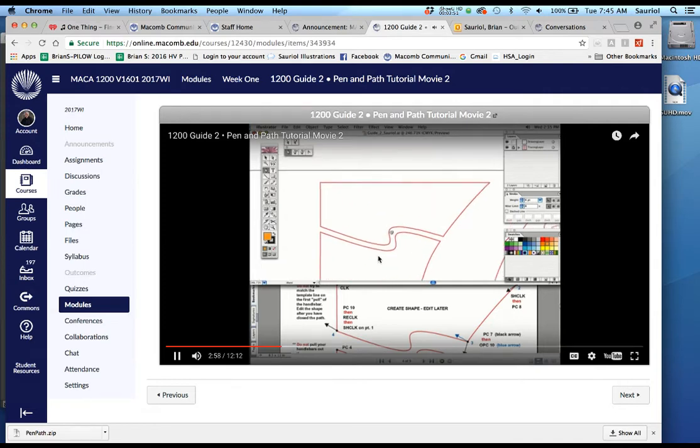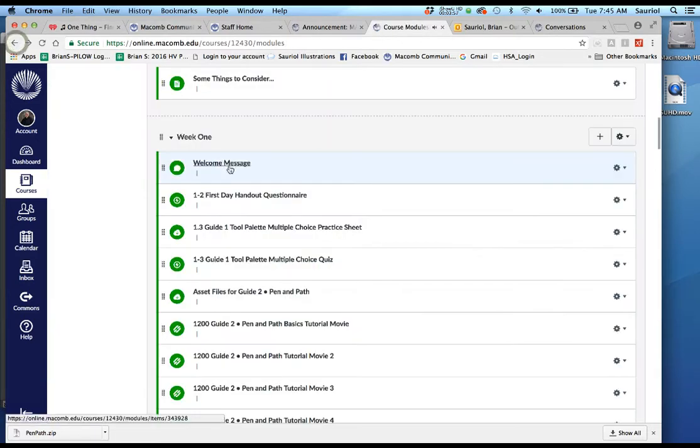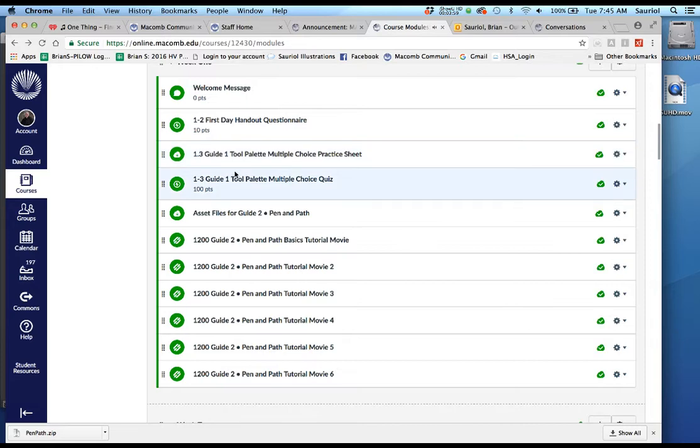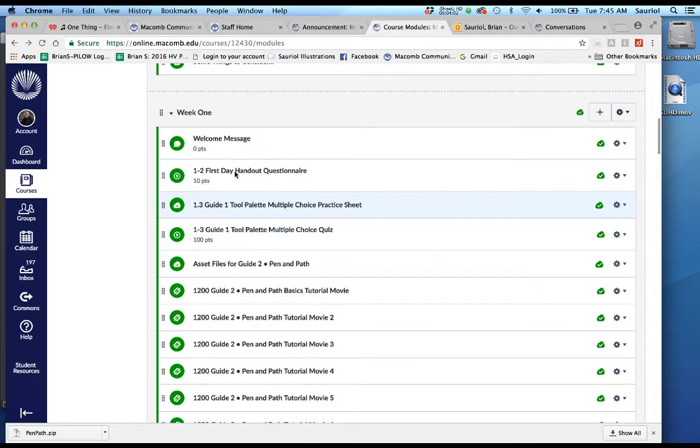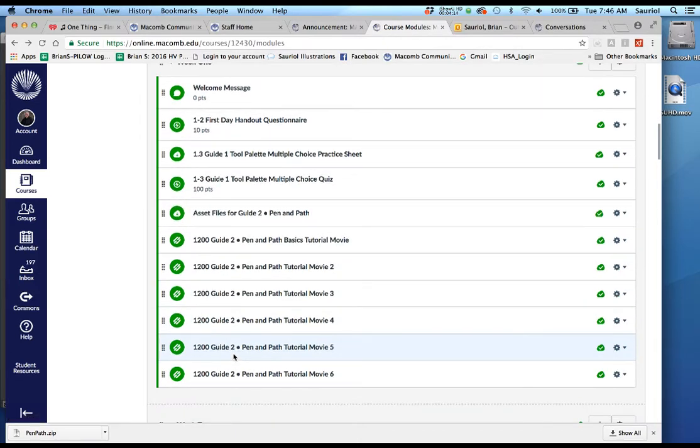Please, for every single assignment that's in Illustrator from week 1 to week 2, just go in and download the asset file first. So for week 1 in the pen and path, you have the asset file. Then you have the guide movies to follow. I'll just go ahead and say this: please do not just use the PDF.